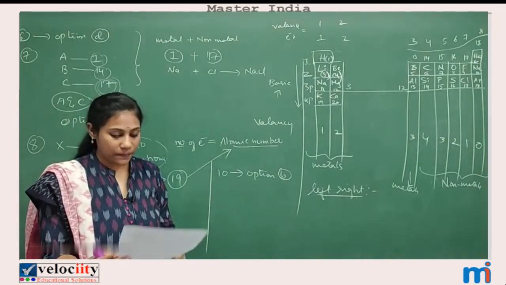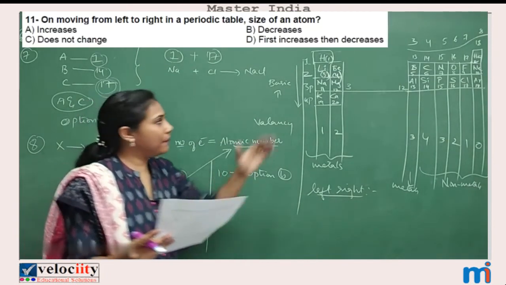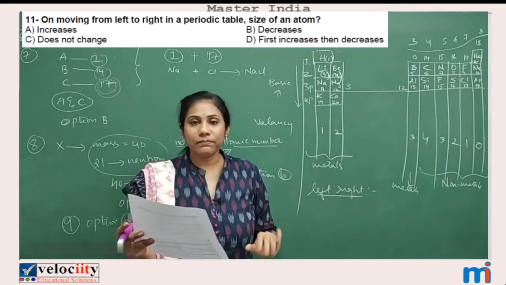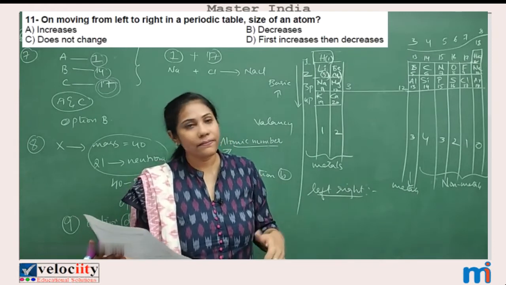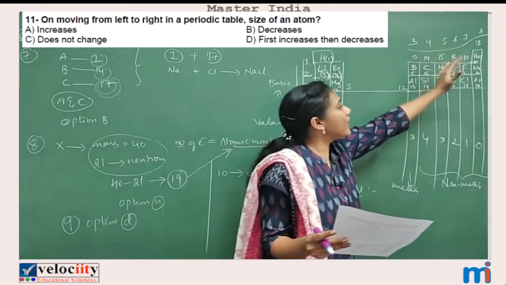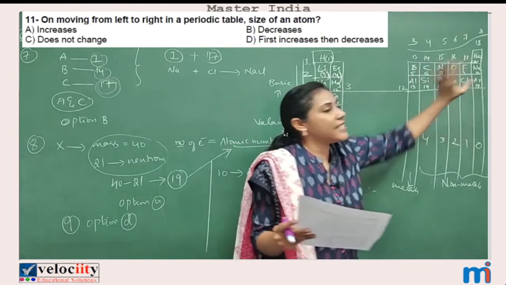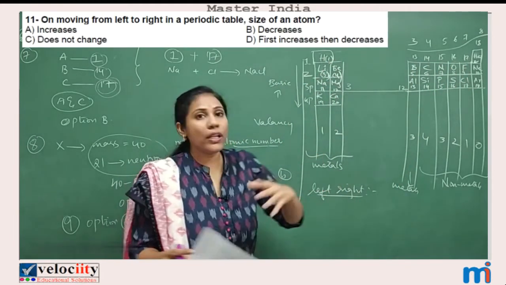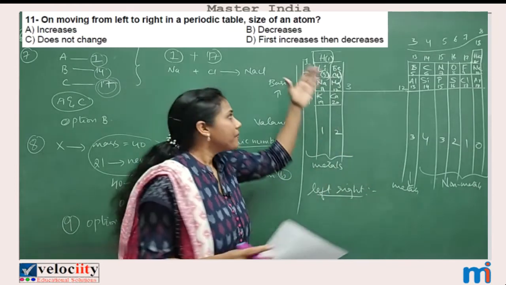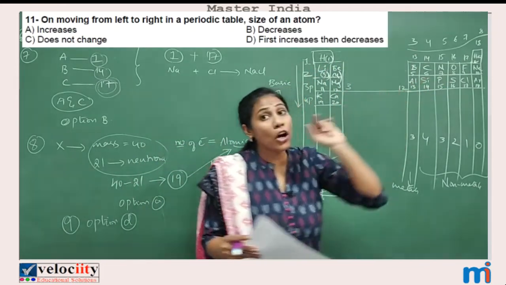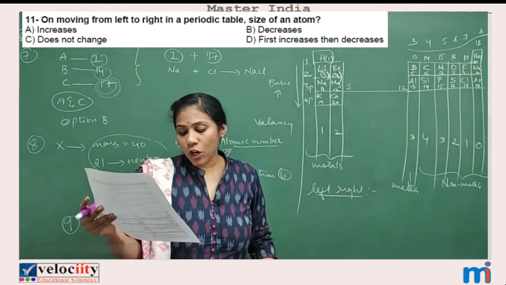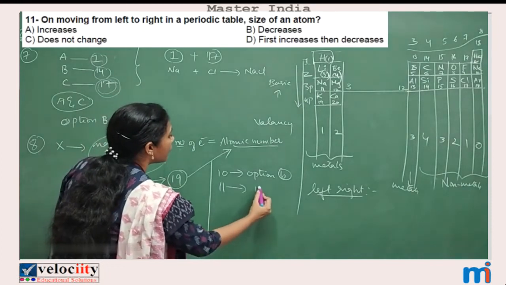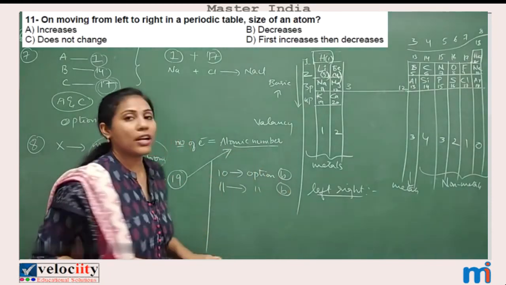Coming to 11th question. On moving from left to right, size of an atom, will it increase, decrease? When you move from left to right, size will always decrease. Remember, when you move from top to bottom, size will always increase. Left to right, size will always decrease. So what is the option for 11th question? Again B. Even for 11th question, option B is your correct answer.